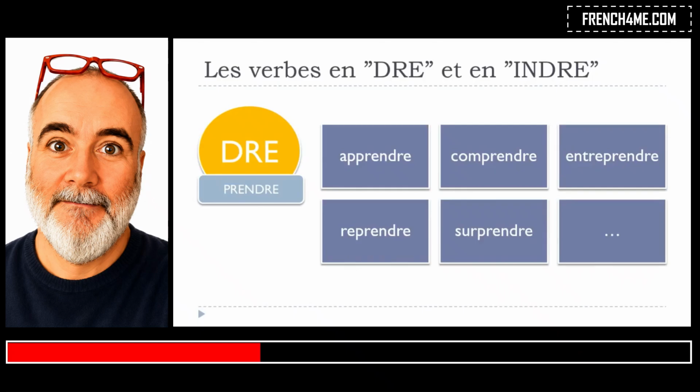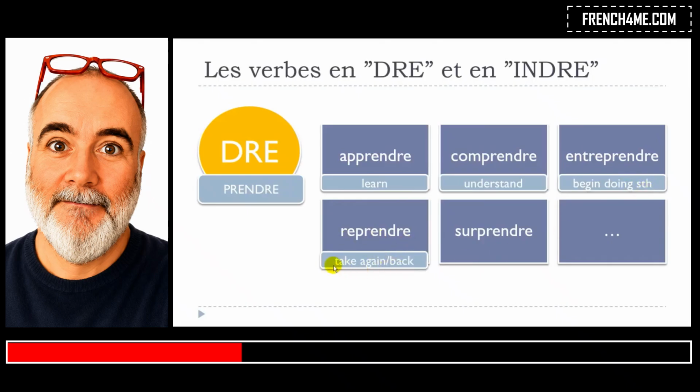These verbs will be conjugated like prendre. Let's see what they mean. Apprendre means to learn, comprendre, to understand, entreprendre, to begin doing something, reprendre, to take again or to take back, and then surprendre, to surprise.